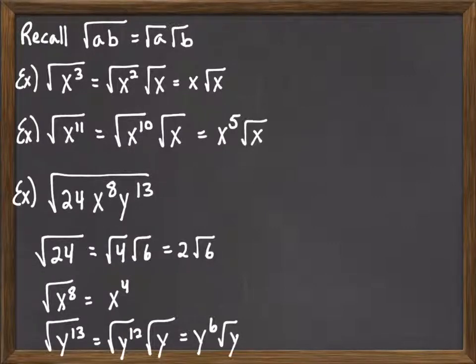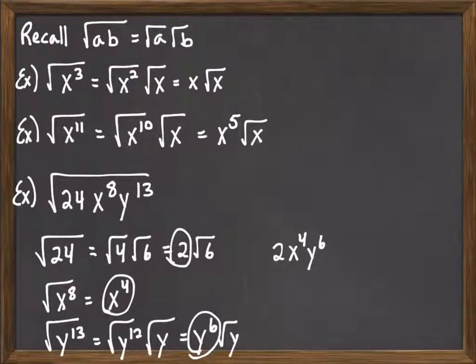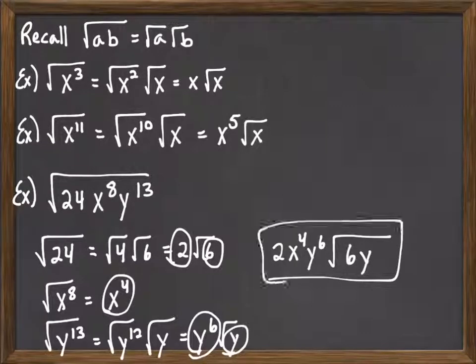And then at this point, it's just a matter of putting everything together. So we take everything that was outside the radical, and we write that down together. And then we take everything that's inside the radical, the 6 and the y, and put those down together to get our answer.